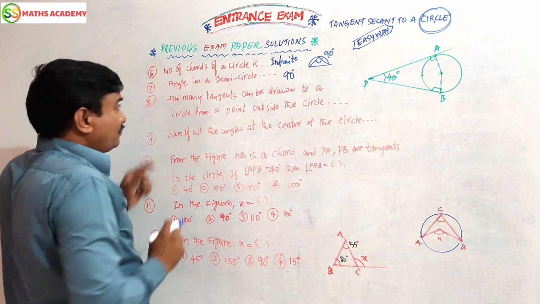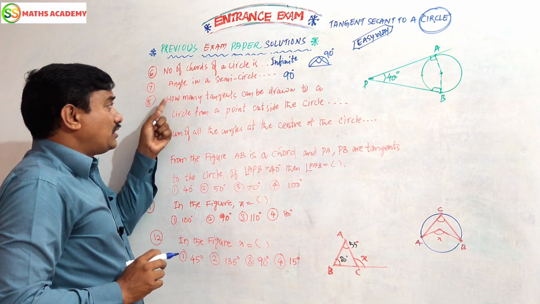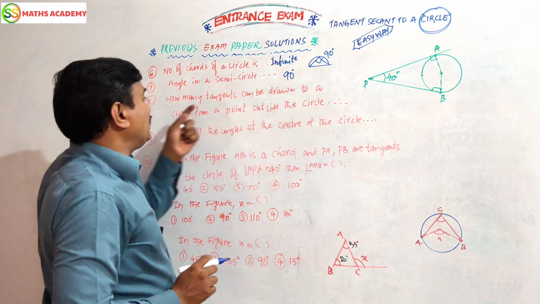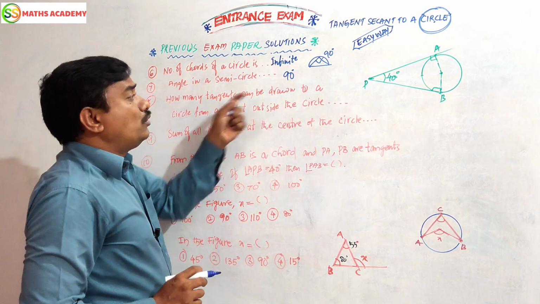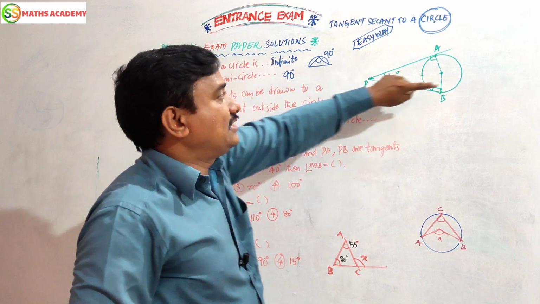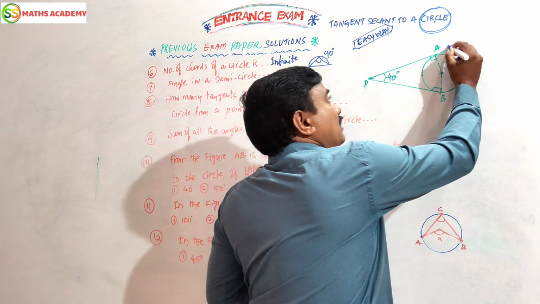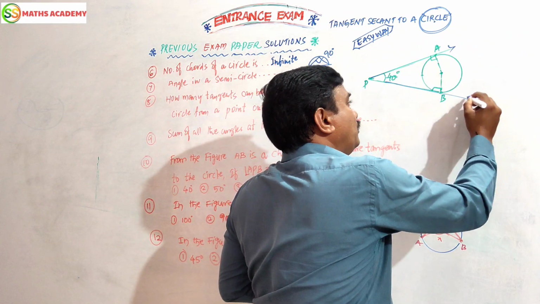Now this is a standard question. Now one more standard question. How many tangents can be drawn to a circle from a point outside the circle? Outside the circle, how many tangents are we able to draw? How many tangents? 1 and 2.